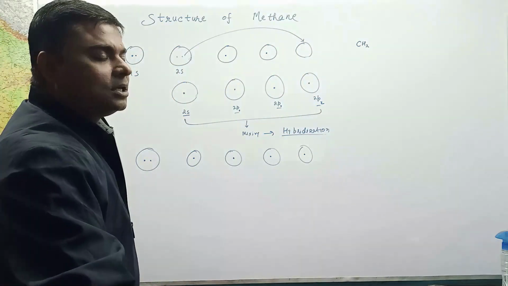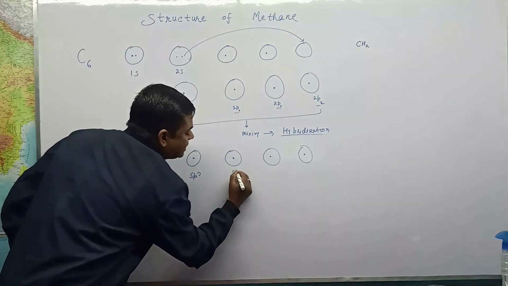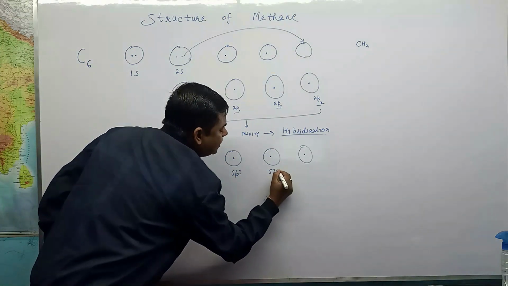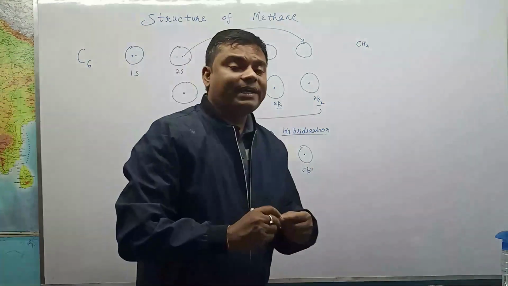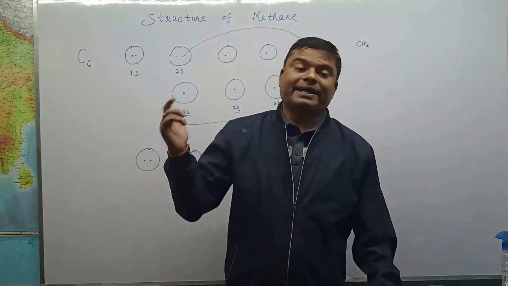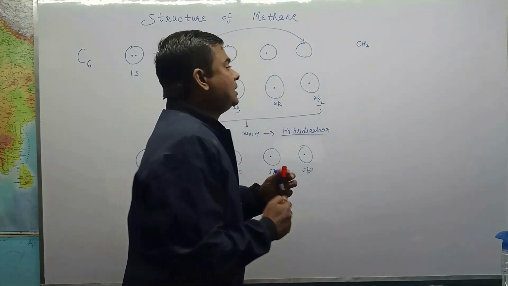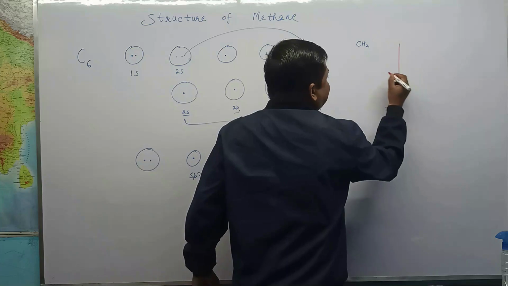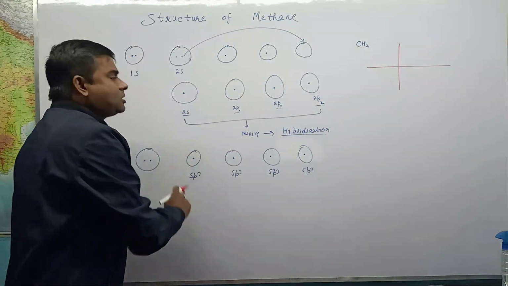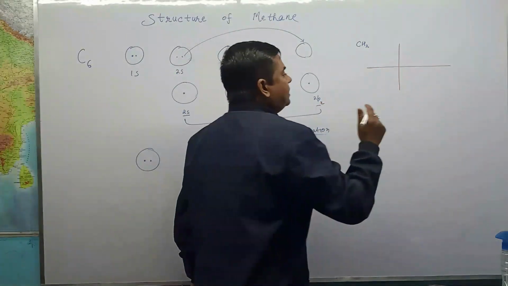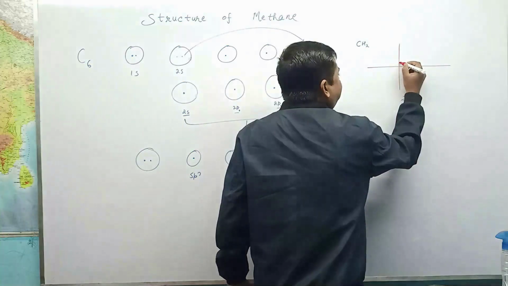See here, the structure of these is sp3, sp3, sp3, and sp3. Now the question is how these sp3 orbitals are arranged in space. This is very important. This is the x and y axis. Now if we represent an sp3 orbital in 2 dimensions, we have it like this. See here, this is very important.